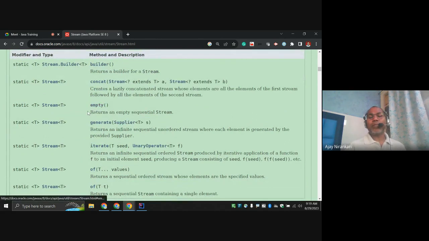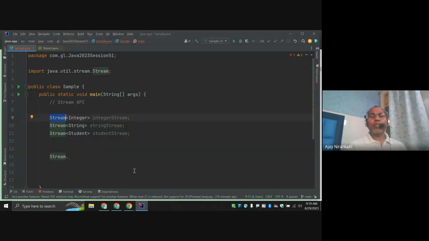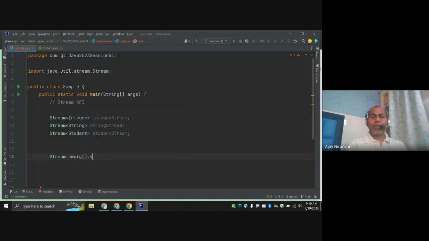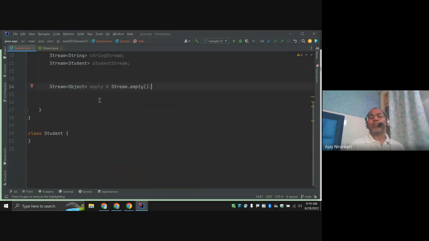This is the empty method, which returns an empty stream. A good example: let's say Stream.empty, and it returns an empty object. So in this way you can create a stream object. And here, let's print the stream.